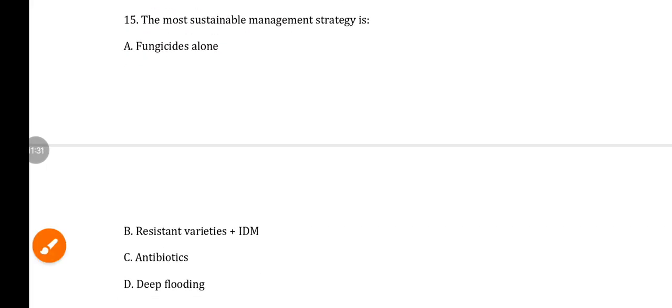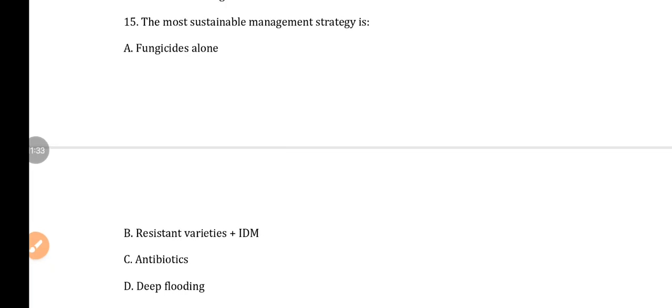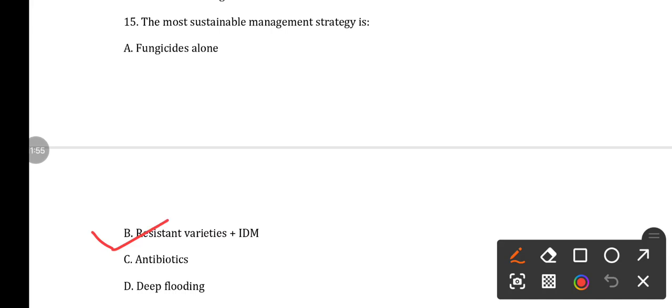Next, question number 15. The most sustainable management strategy for false smut is: option A, fungicides alone; option B, resistant varieties plus IDM, integrated disease management; option C, antibiotics; option D, deflooding. So here the answer is use of resistant varieties as well as IDM, integrated disease management.